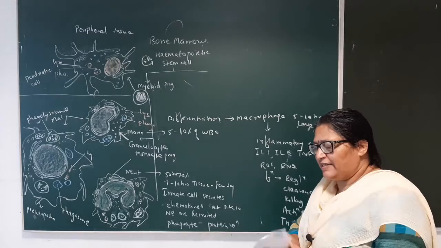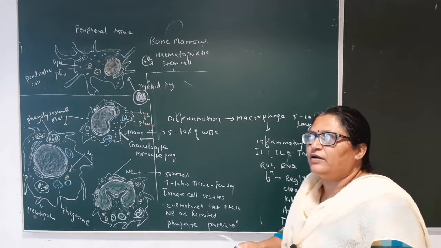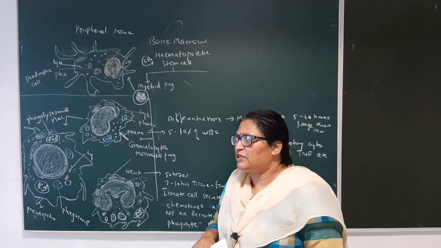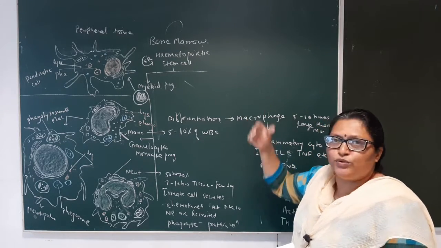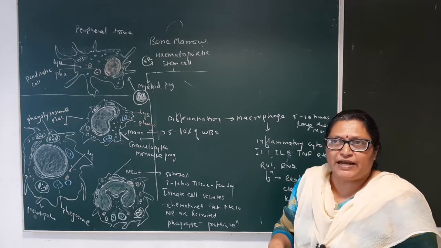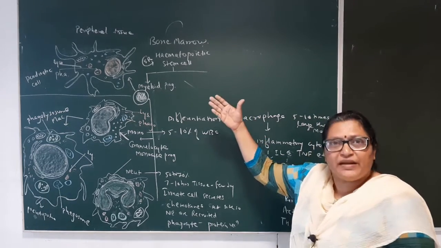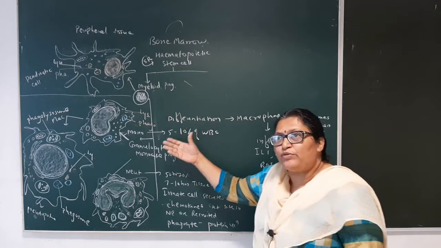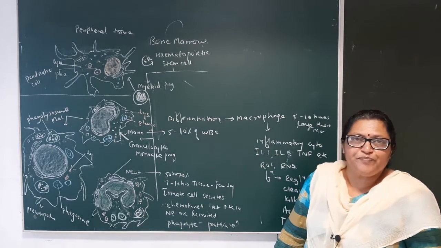Last lecture we had seen the types of immune system, isn't it? Now we are going to see the cells which are involved in the immune system. In the very first lecture, if you remember, I told you that the immune cells and organs were coordinatory. So what type of cells, where they are produced, what is their function, what is their shape, what type of system is involved in the production of immune cells, that we are going to see today.